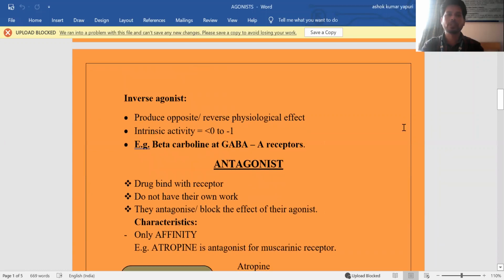Next is inverse agonist. It is the full opposite of the agonist. Agonist is in the form of positive action. Inverse agonist is the opposite, with negative action. In the graph you can represent the agonist on the positive side and the inverse agonist on the negative side.